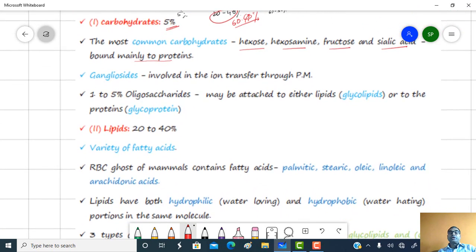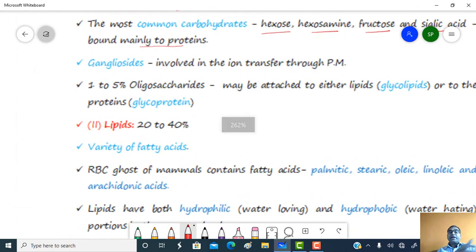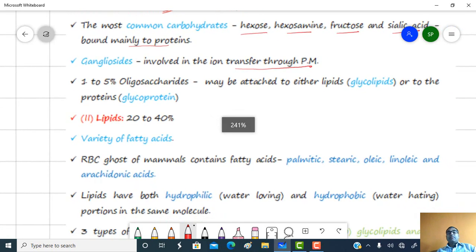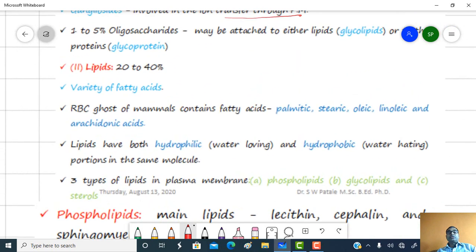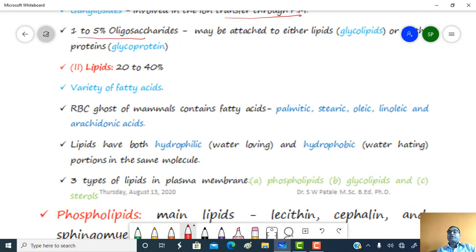of proteins. Okay, gangliosides. These are involved in the ion transfer through the plasma membrane. About 1 to 5% oligosaccharides are present, and these oligosaccharides may be attached either to protein in the form of glycoprotein or to the lipids in the form of glycolipids.